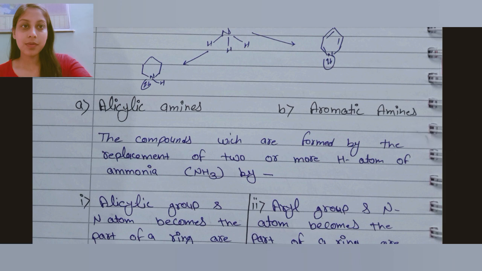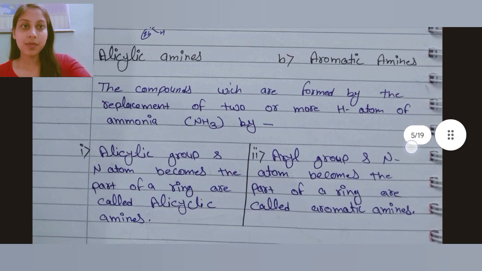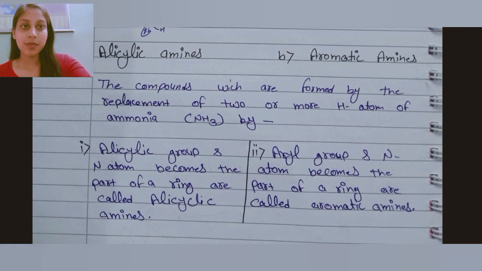Alicyclic and aromatic heterocyclic amines: the compounds formed by the replacement of two or more hydrogen atoms of ammonia by an acyclic group, where the nitrogen atom becomes part of the ring, are called alicyclic. Those with an aryl group where the nitrogen atom becomes part of the ring are called aromatic.